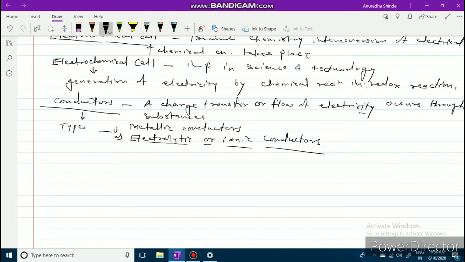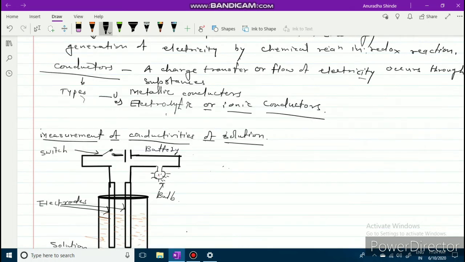Here chemical changes occur. See here, metallic conductors, that is electrical conduction through the metal, involves a direct flow of electrons from one point to another point. And electrolytic or ionic conduction involves the conduction of electric current by the movement of ions of the electrolyte. In ionic conduction, chemical changes take place.